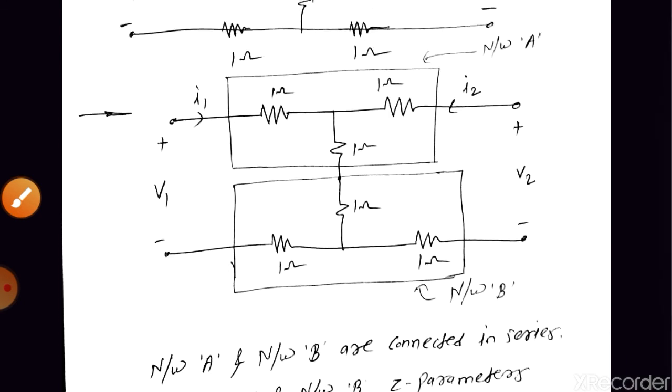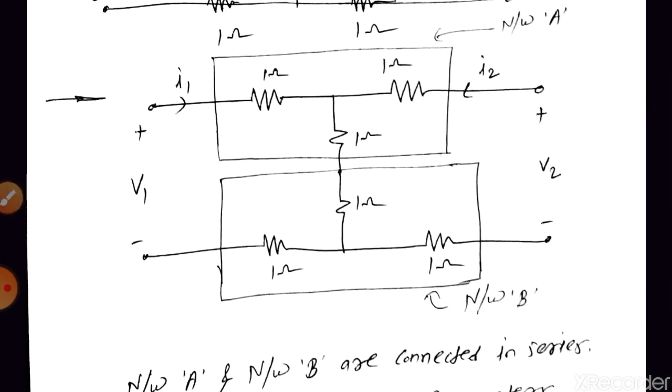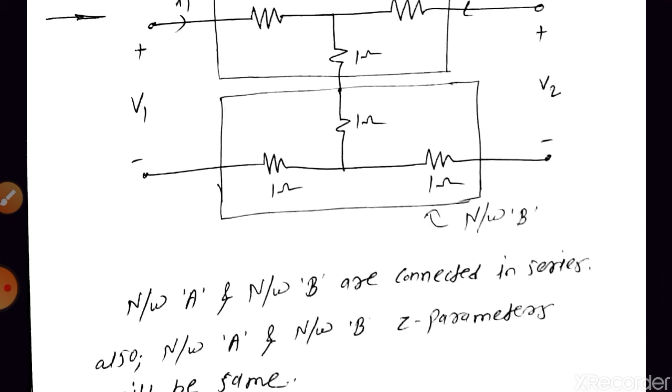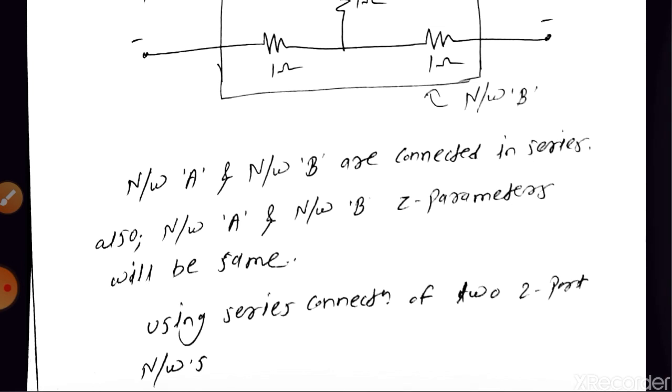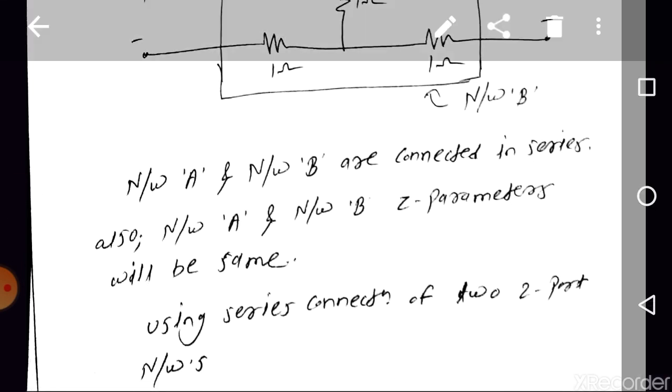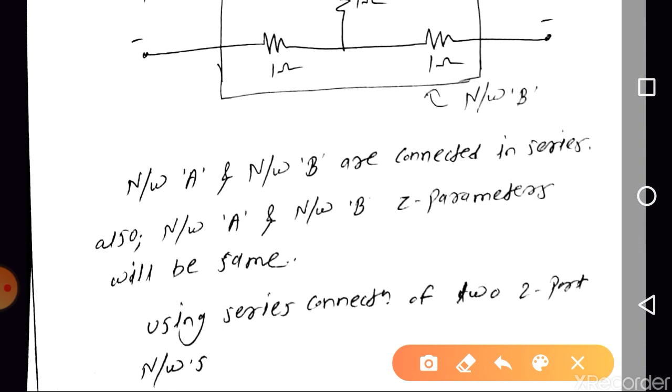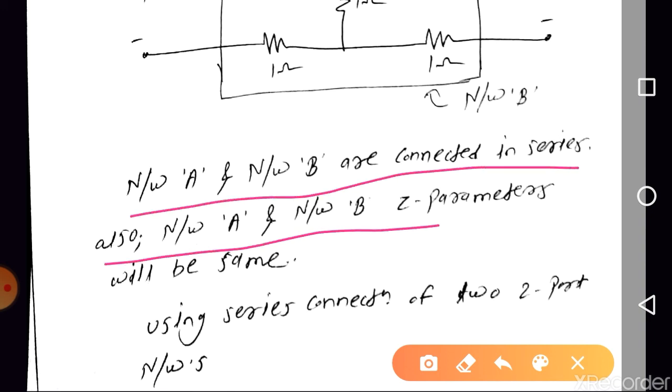Now these two networks are identical. So we can find the Z parameters of only one network and we can simply double it, because it is the addition of the two port network Z parameters. Network A and network B are connected in series, and the Z parameters of network A and network B will be the same, using the series connection of two port networks.